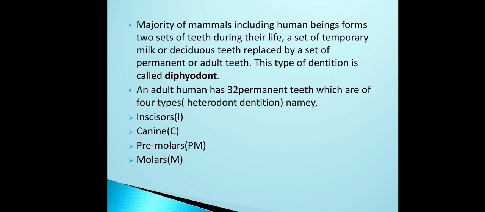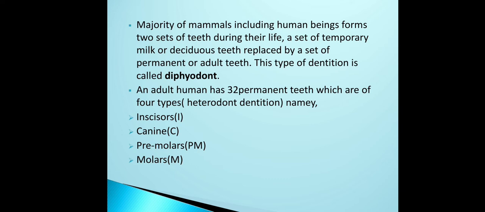Di means two, and don't refers to teeth. Then our human teeth are said to be heterodont. Remember students, human teeth are thecodont, diphyodont, and heterodont.